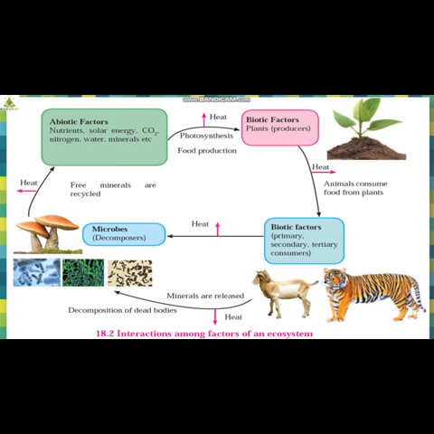Now, abiotic factors like nutrients, solar energy, carbon dioxide, nitrogen, water, minerals, etc. These are abiotic factors. They are taken up or absorbed by plants, which are biotic factors, which are living organisms, producers. They are going to carry out the special process which is photosynthesis. And students, photosynthesis is basically what? It is a food production process which is carried out in plants. Correct? So plants are producers.